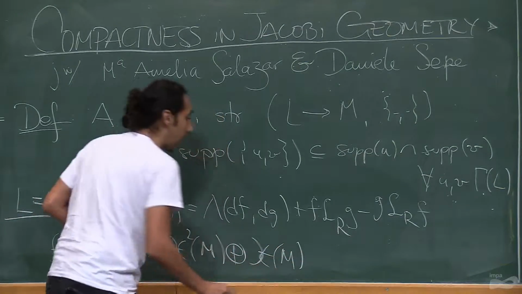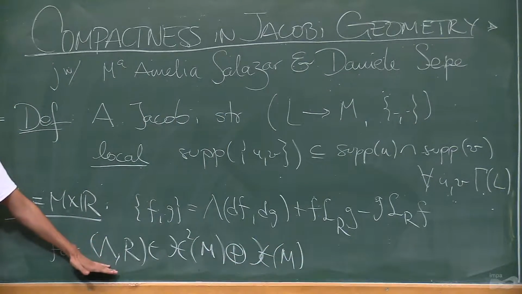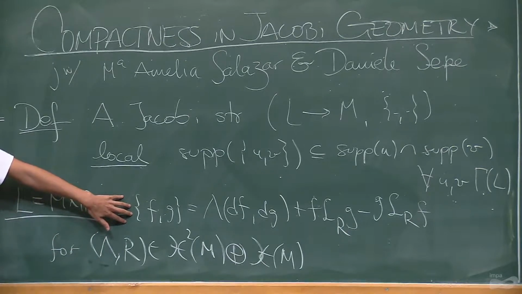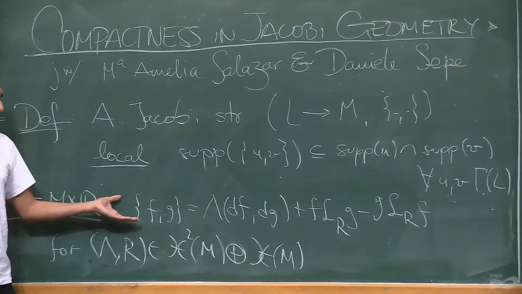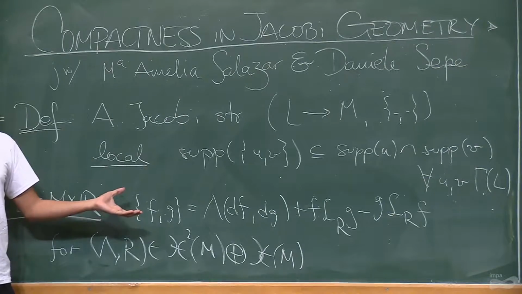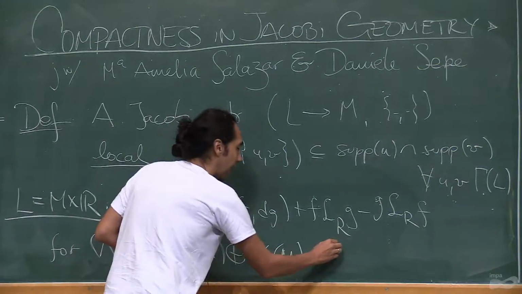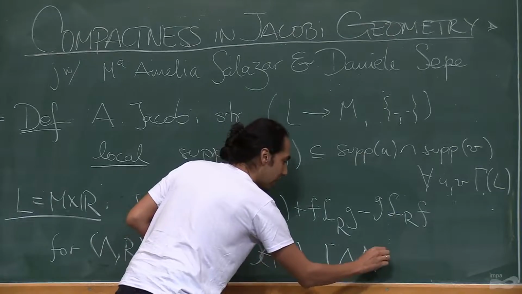And if you would like to start out with this data and define a Jacobi bracket by it, then you would need to ask that they satisfy the Jacobi identity, and that amounts to having these two equations.